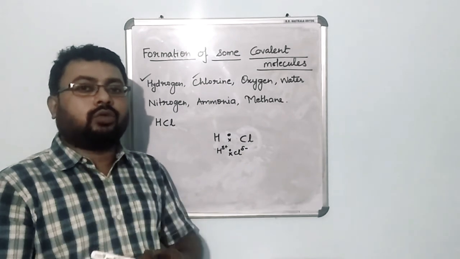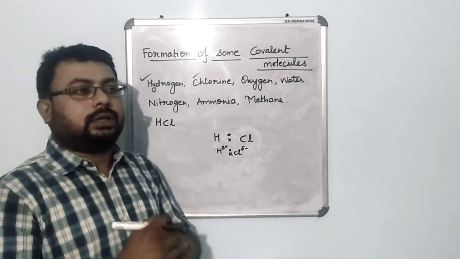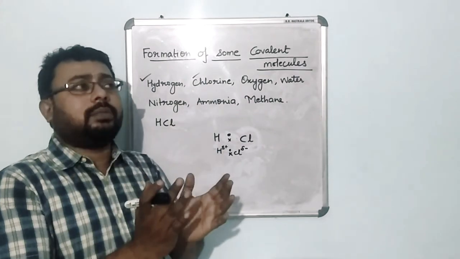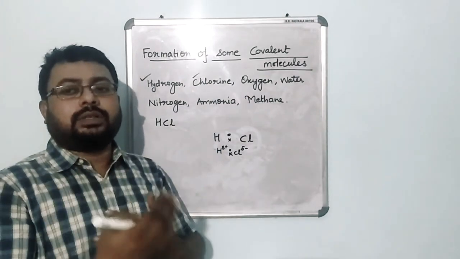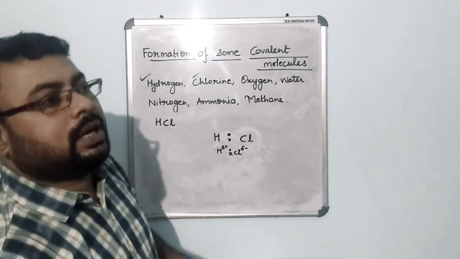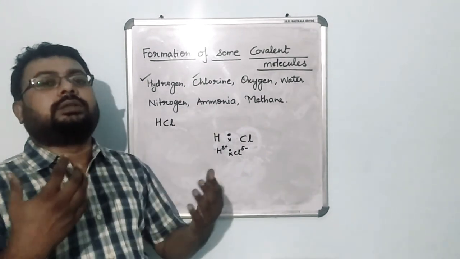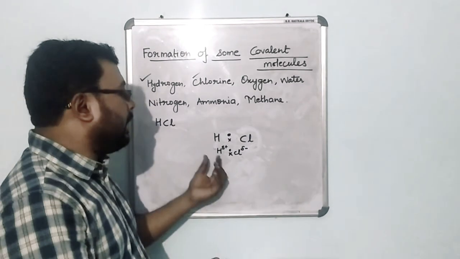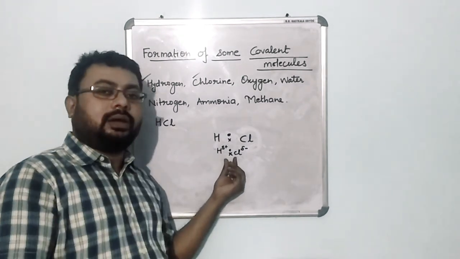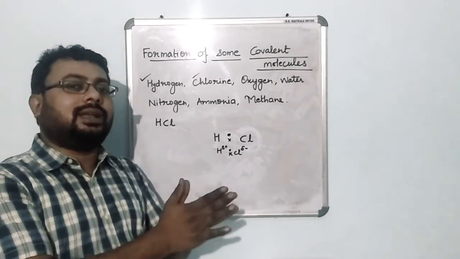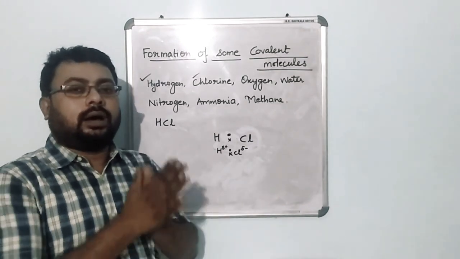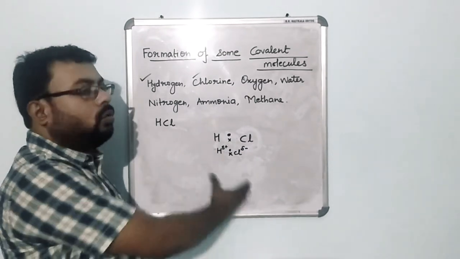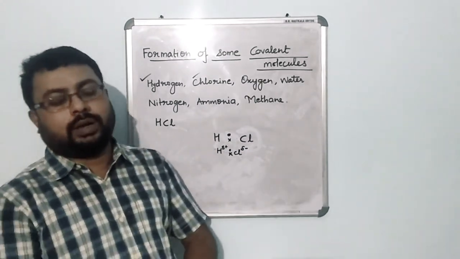Okay, so polar covalent bonds are the covalent bonds formed between two elements which have a major difference between their electronegativities or electropositivities, and the shared pair of electrons shifts slightly towards the electronegative element. Understood? So this is the polar covalent bond or polar covalent compounds.